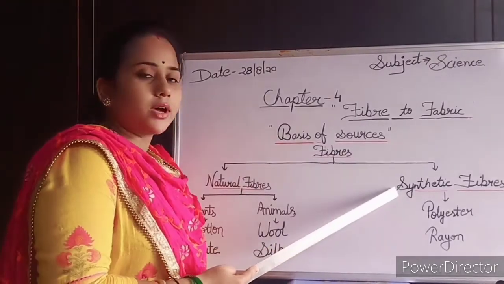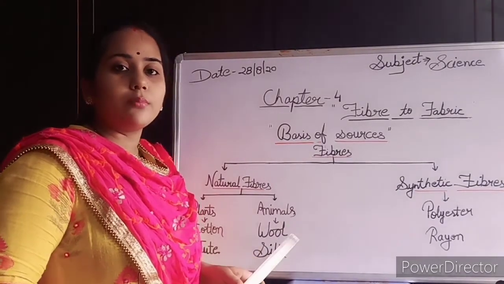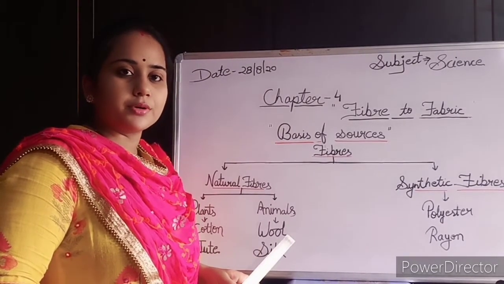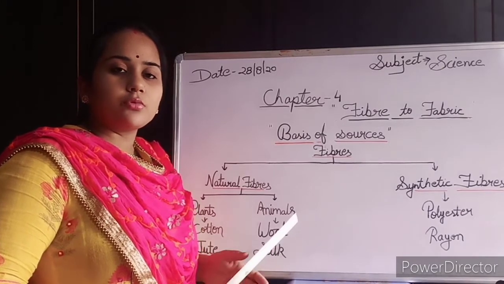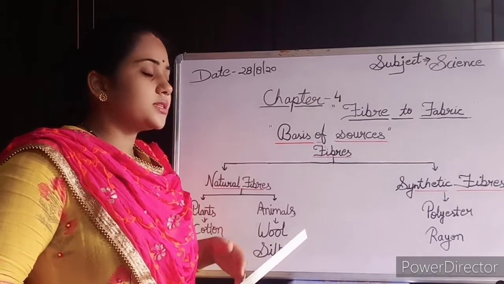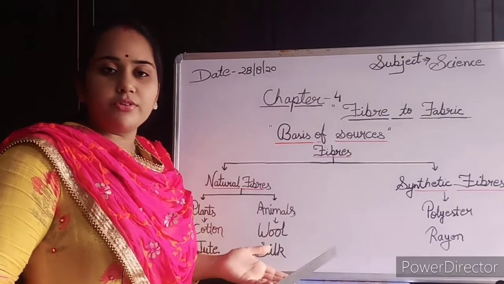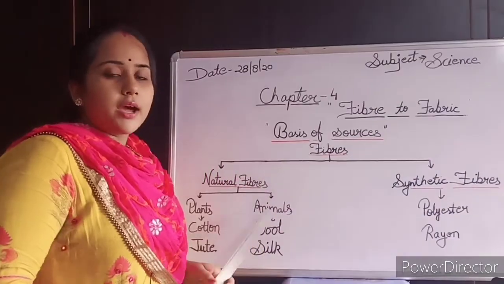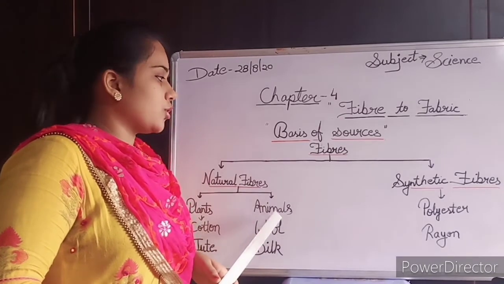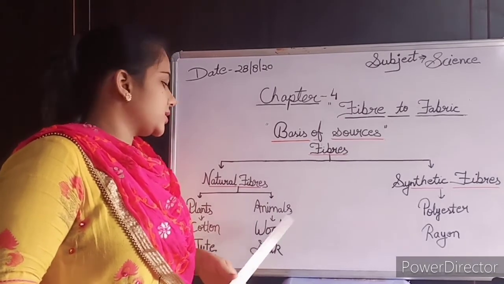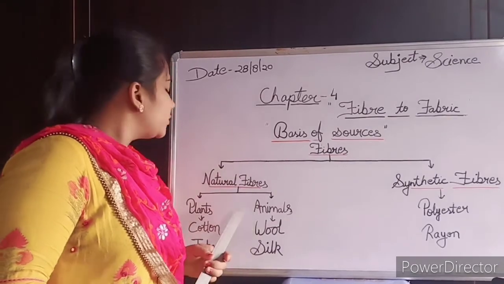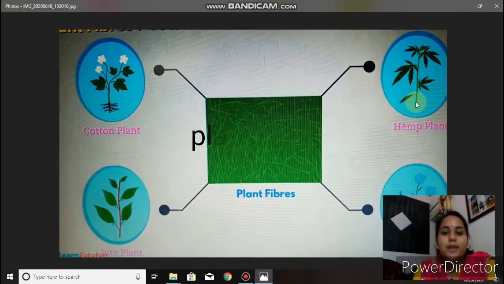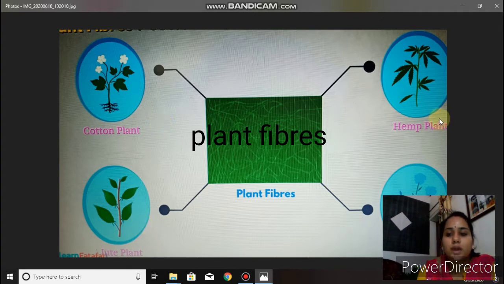Now synthetic fiber. Synthetic fiber we can call man-made fiber or artificial fiber. Technological invention and chemical treatment make it easier to make artificial fiber. Examples are polyester and rayon. Okay students, I hope you have understood this topic very well. Now we learn more about plant fibers. Plant fibers we obtain from plants, for example cotton, jute, hemp and flax. Now we learn more about cotton and jute.